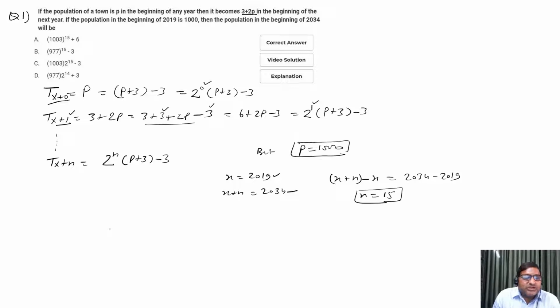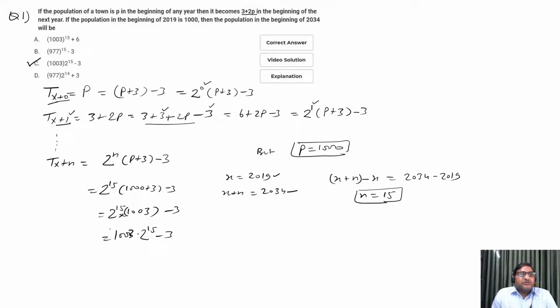Put the values in this question: it is 2 to the power 15 times 1000 plus 3, minus 3. That will be 2 to the power 15 times 1003, minus 3, and this is option C. So the option is C for this question.